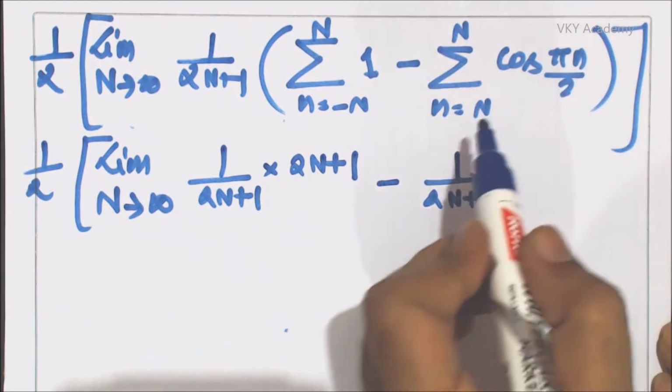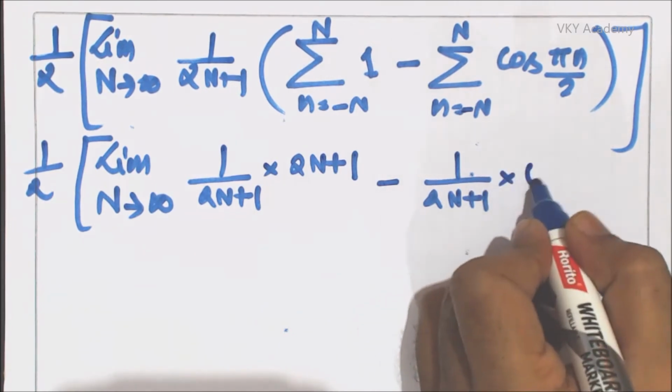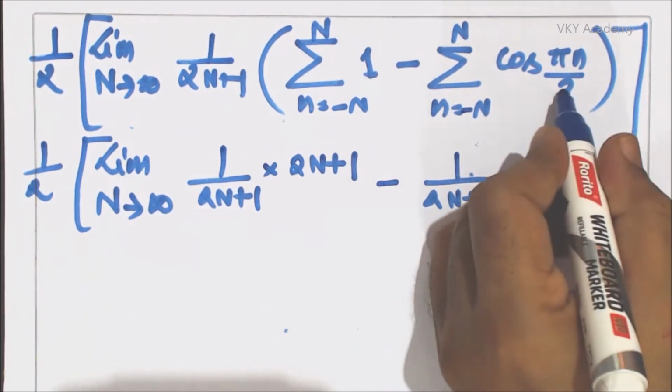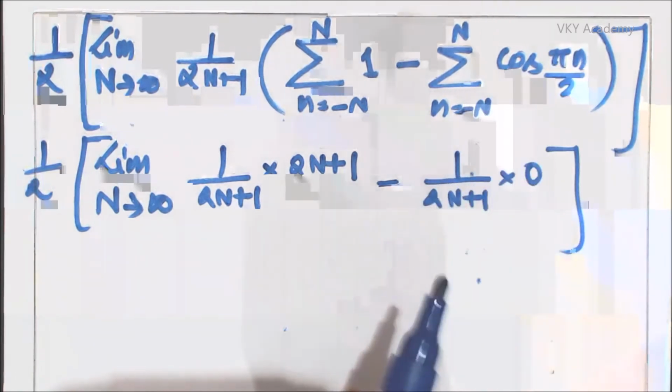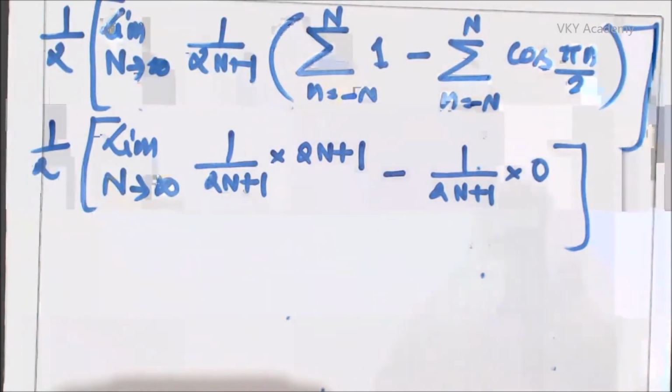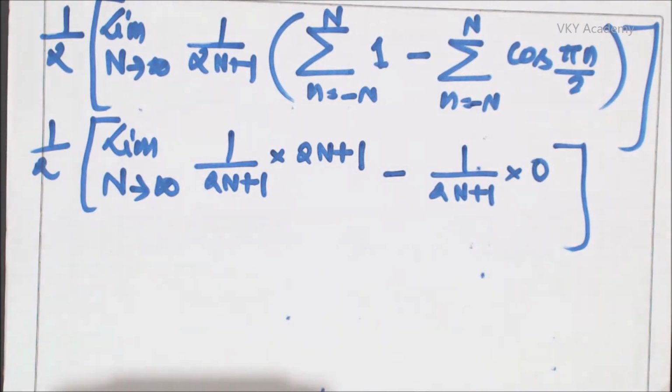Cos of pi n by 2 from n equal to minus N to capital N is always equal to 0. Why? Because this cos angle is a periodic signal, and any periodic signal summed from minus N to N always produces a value equal to 0. The cos angle summed from minus N to N, or from minus infinity to infinity, is always equal to 0. You can put different values of capital N and check this, that the cos values always cancel each other. So that is why cos pi n by 2 from minus N to N is always equal to 0.